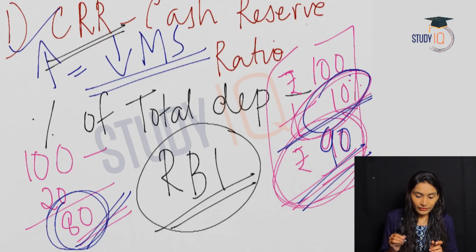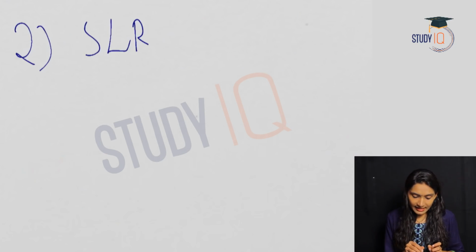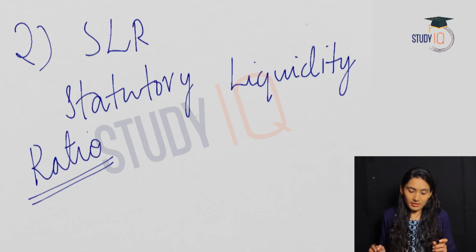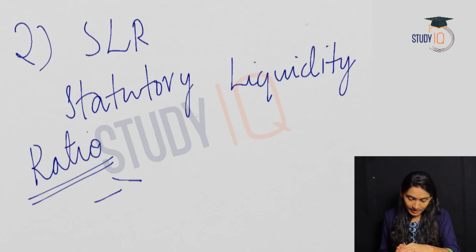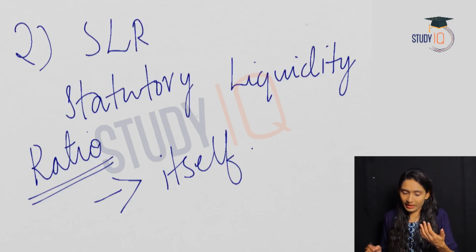And this is the first monetary policy tool. The second one is SLR, or statutory liquidity ratio. Statutory liquidity ratio refers to the percentage of total deposits a commercial bank has to keep with itself. In the case of cash reserve ratio, we said that the banks have to keep it with RBI, but this is with